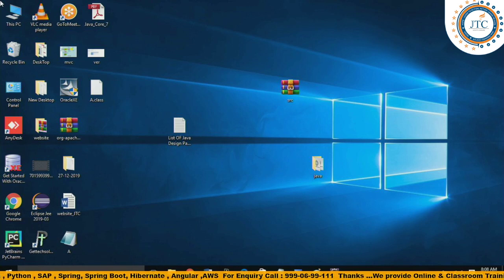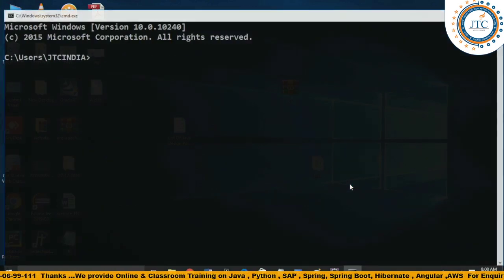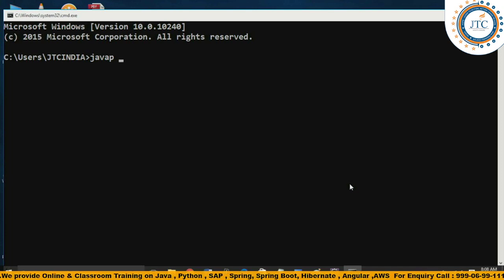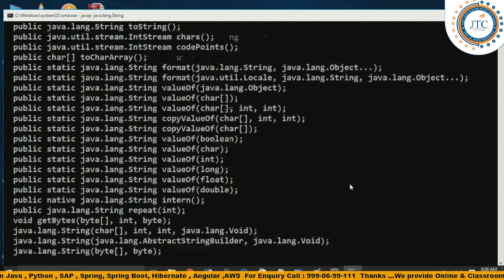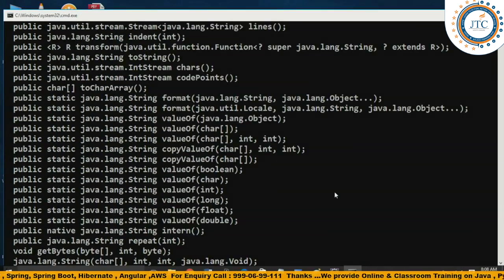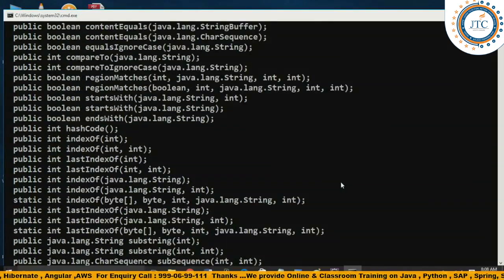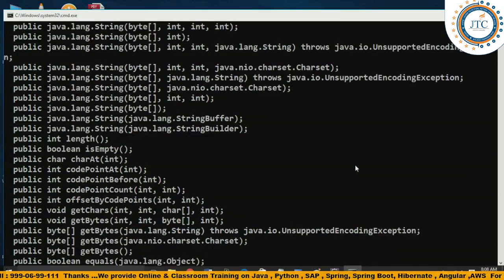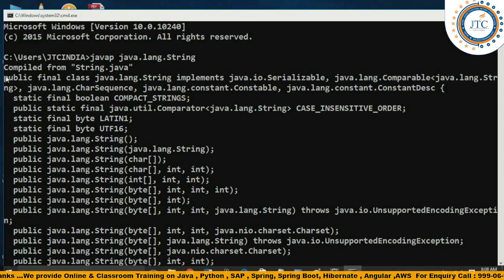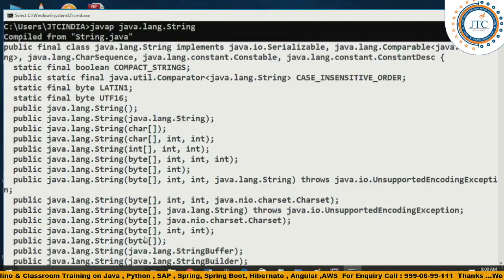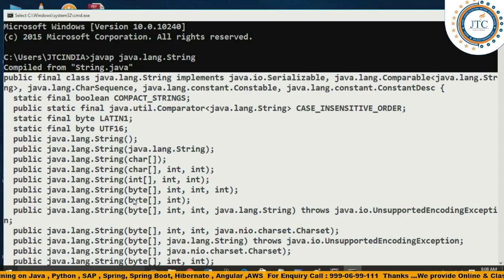Two ways are there to create the string object, as we have seen: one with the new keyword, second without the new keyword. Well, let's do one thing first. I'll show you java.lang.String, which I am writing here. You can see the String class here.